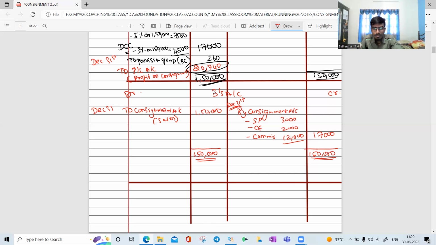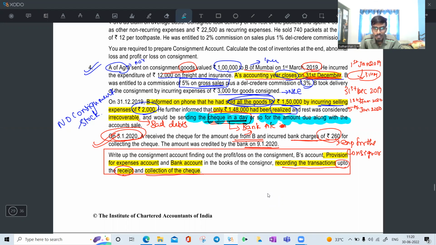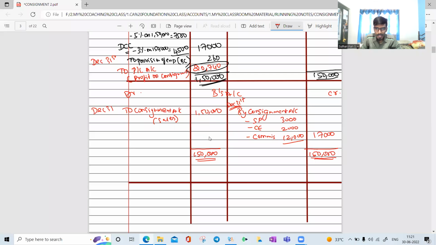In this question, it is most important. They are saying they would be sending a check in a day, and so far as the amount due along with account sales, actually the check was received on 5th June. Okay. So we need to write